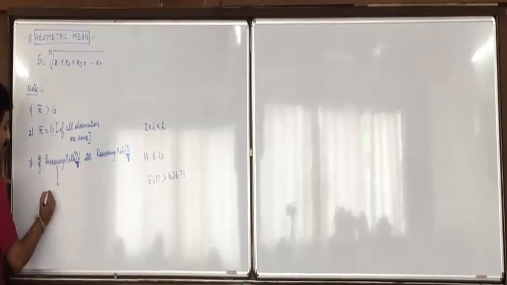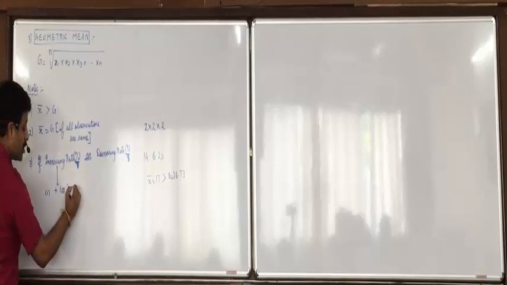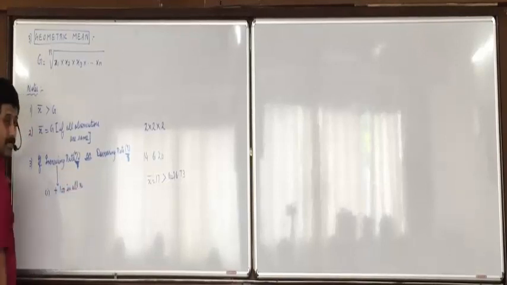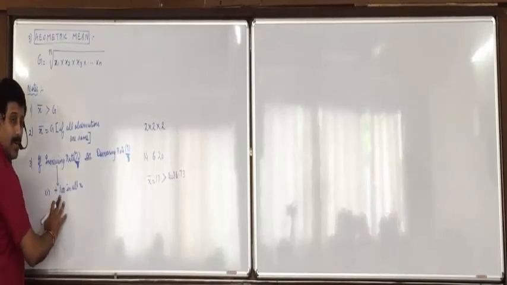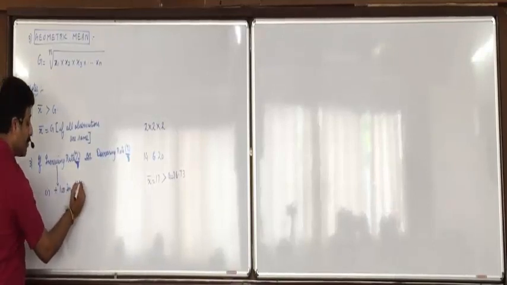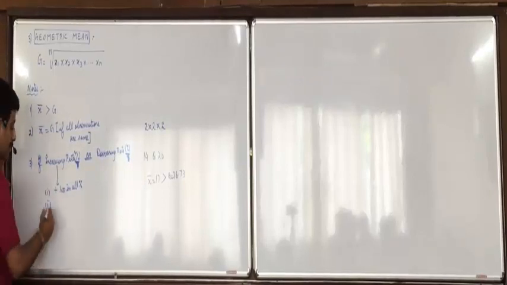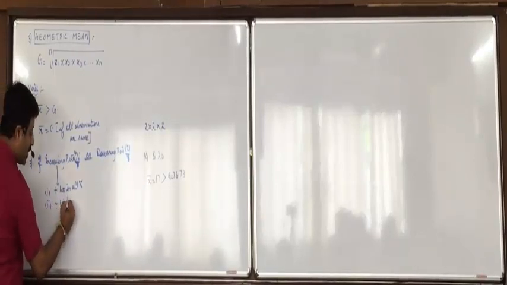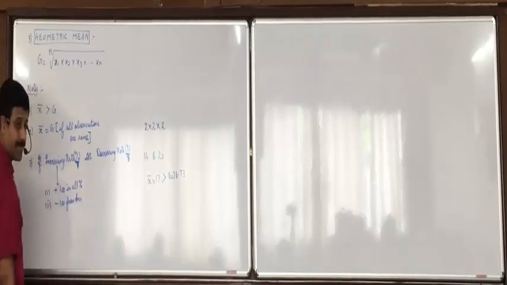First, you will add 100 to all observations. Whatever percentages are given, you add 100 to all percentages. And secondly, whatever final answer you get, you will minus 100 from that. Why we do that, I'll explain when we solve the question.